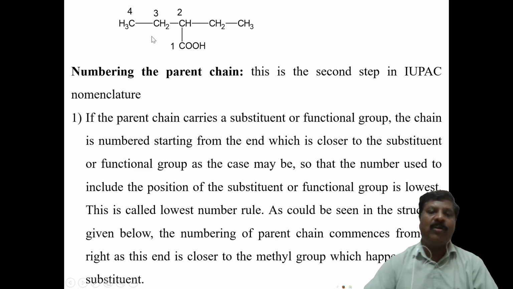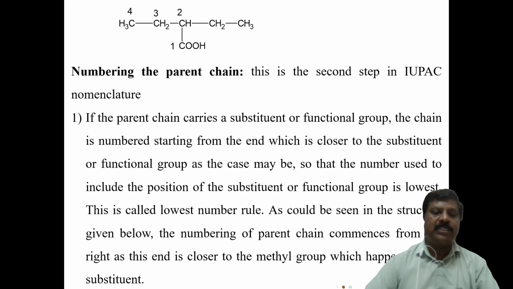Actually, this is not a polyfunctional group; one is an ethyl group, another one is a carboxylic acid group, so this is only one functional group. Suppose we have to take another, that is a COH group. Polyfunctional means one COH group is there, another one is a CHO group, then you have to take 1 2 3 4. The two functional groups should be taken in the longest chain, and the non-functional groups should be taken as substituents.